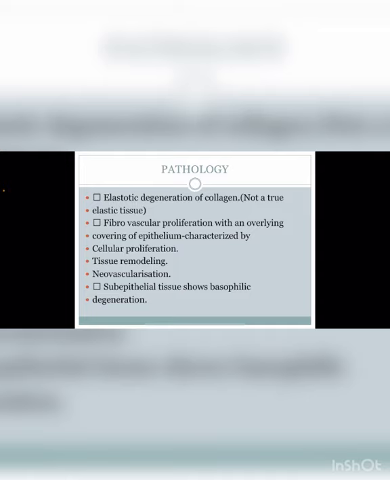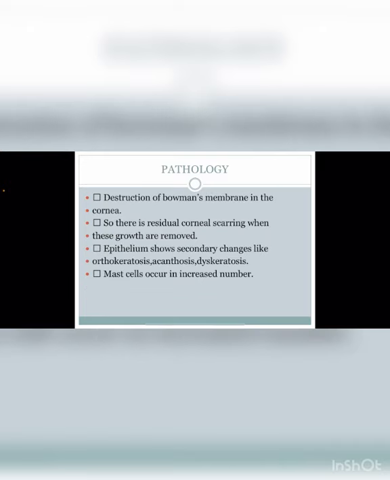So all of this leads to the formation of the pterygium, and after that, destruction of the Bowman membrane in the cornea. So there is residual corneal scarring even when these growths are removed. Whenever this growth appears, it is present on 2 millimeters or less of the involved cornea.